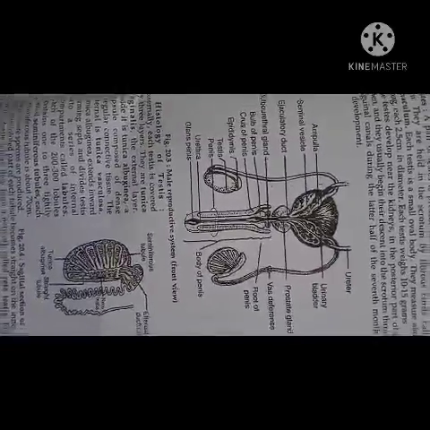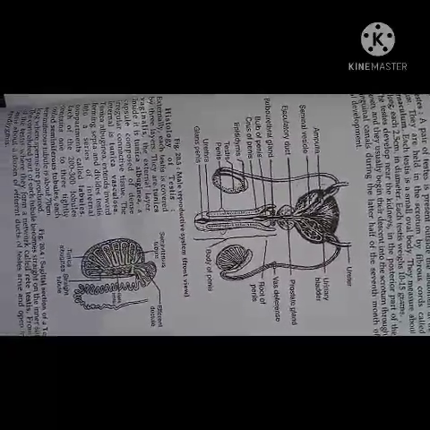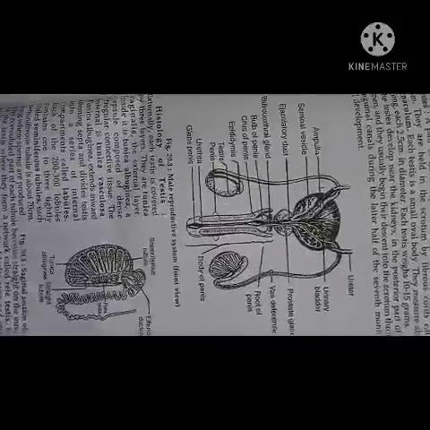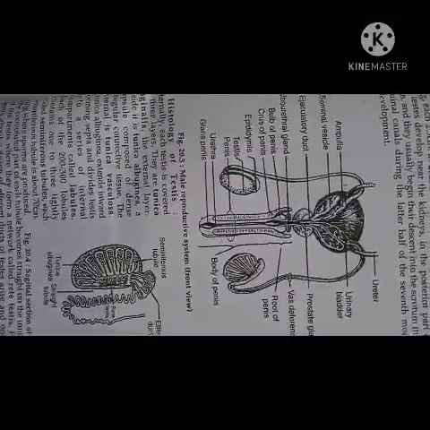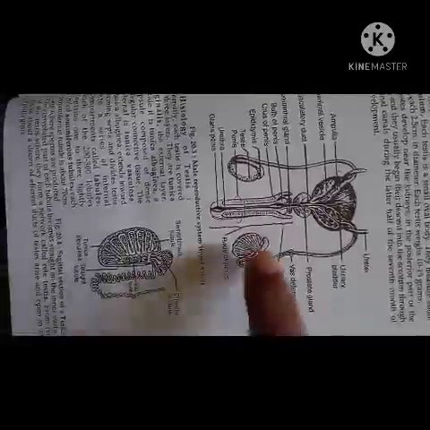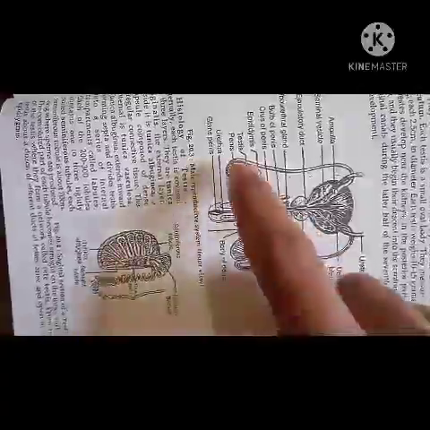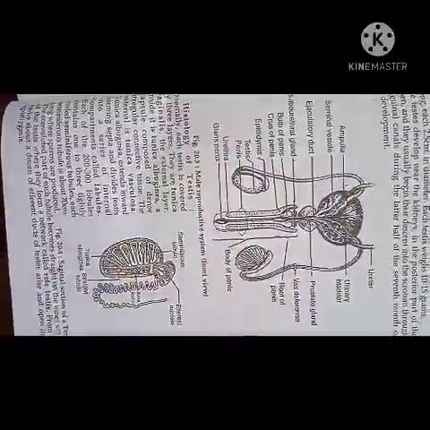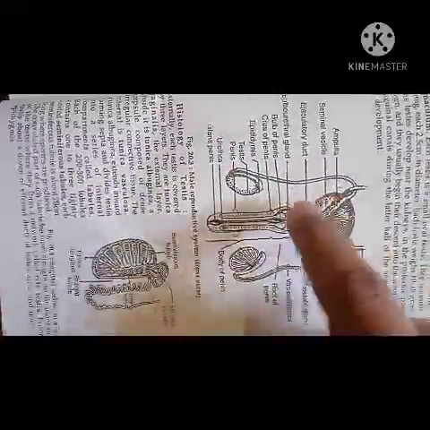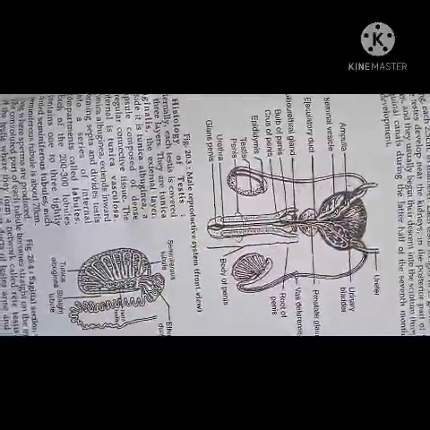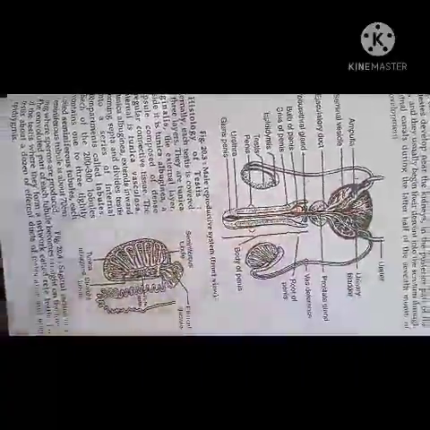Today, we study the male reproductive system of man. The male reproductive system of man consists of the following organs. That is the testes. These are the testes. Then vasa deferentia. These are the vasa deferentia. Then accessory glands. There are different accessory glands and a copulatory organ called the penis.